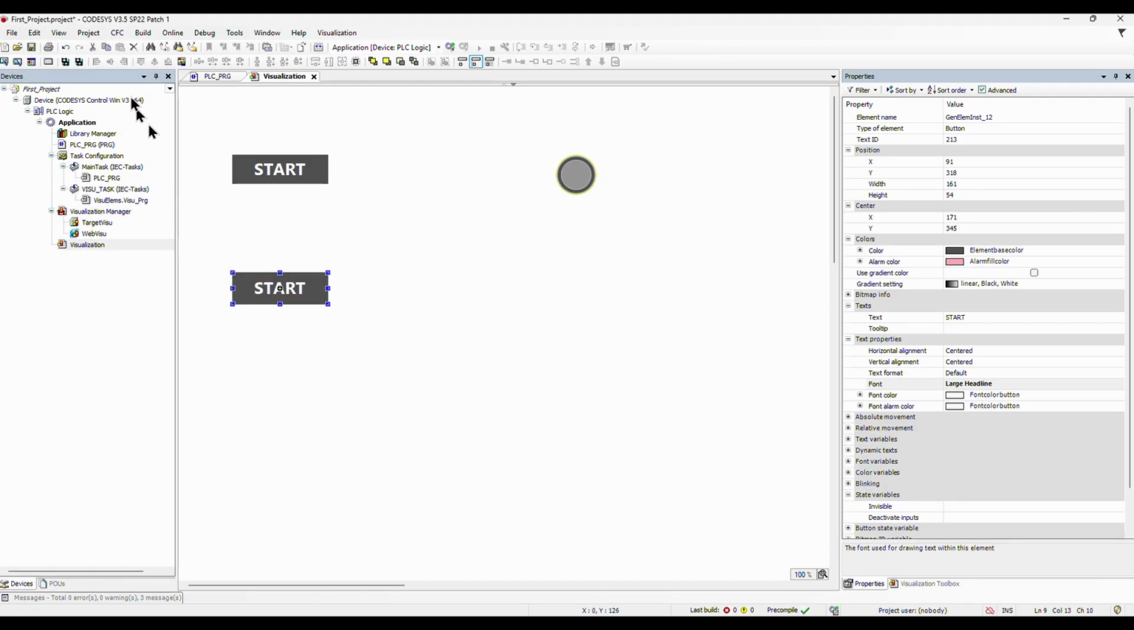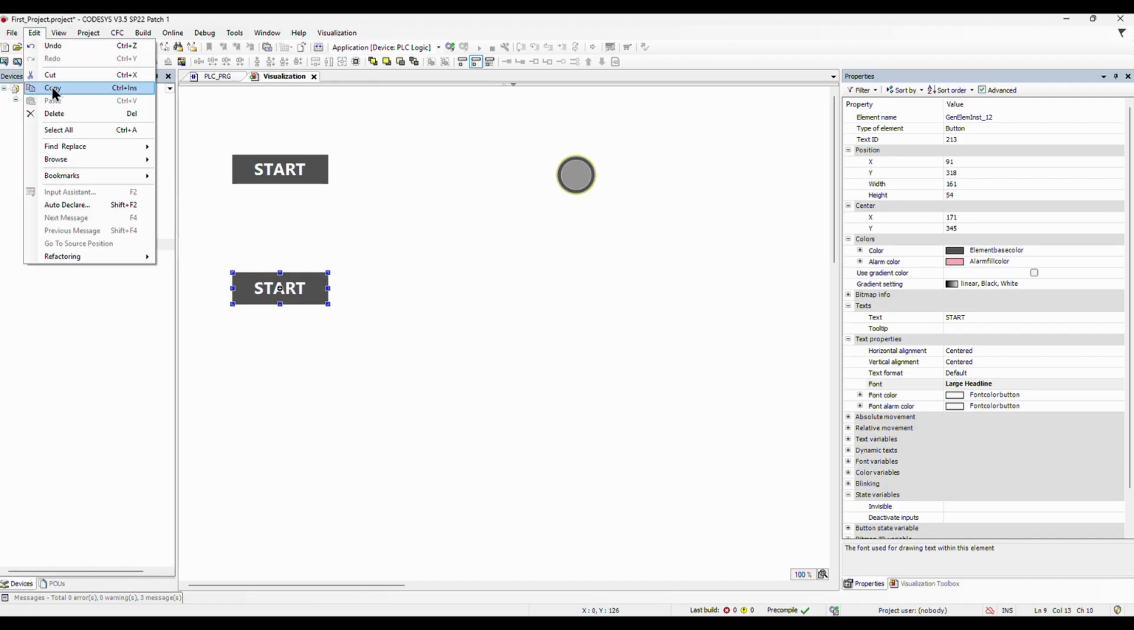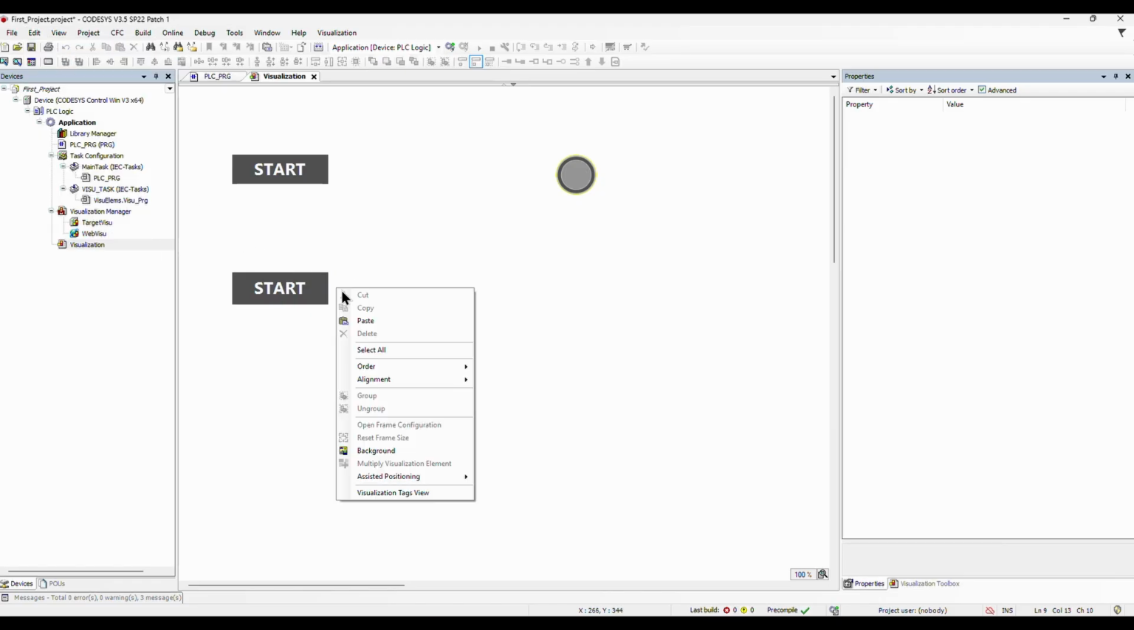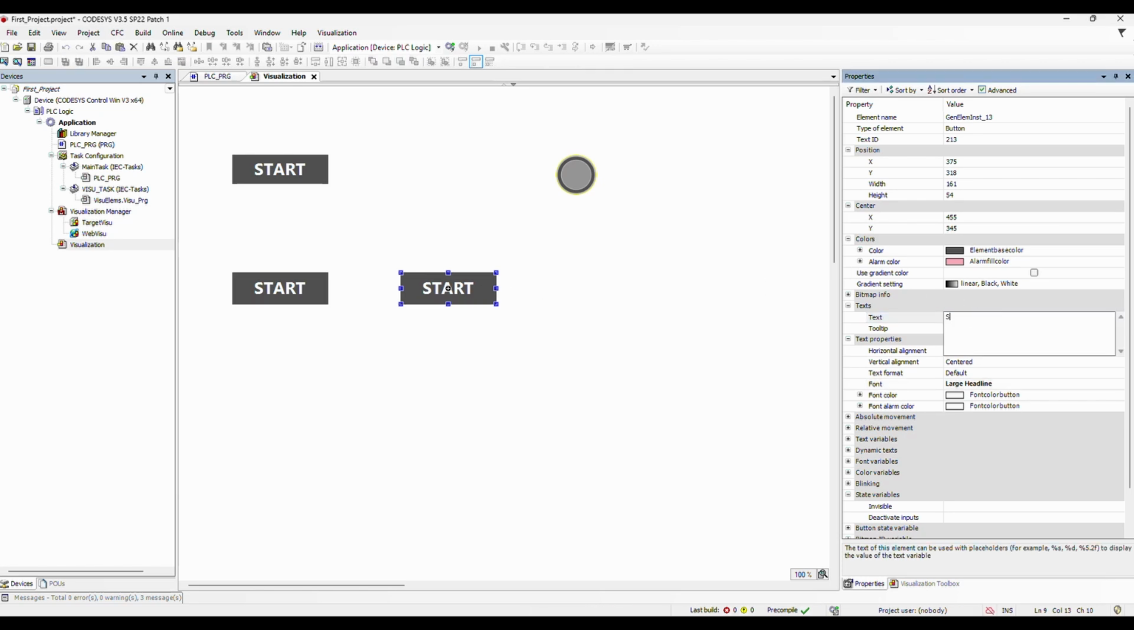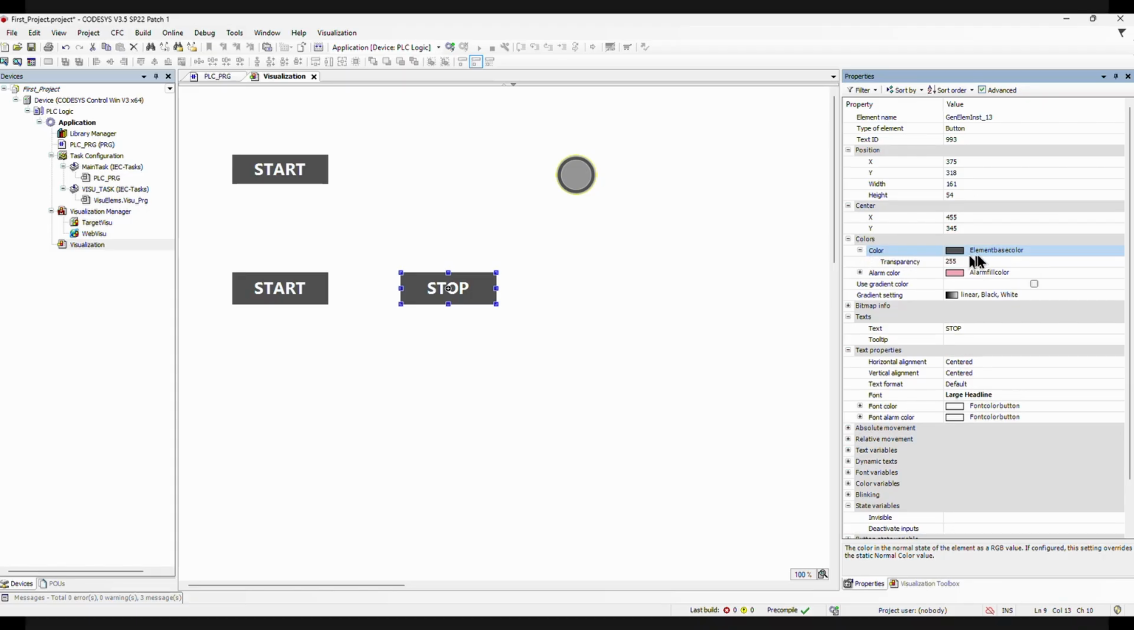We will copy and paste the Start button and rename or give it name Stop. We change the button colors. Stop give it red color and Start green color.